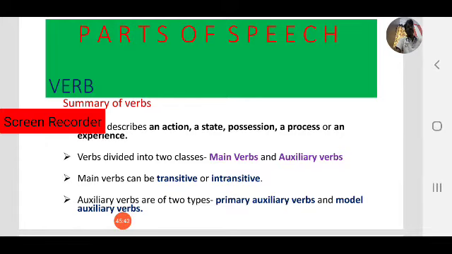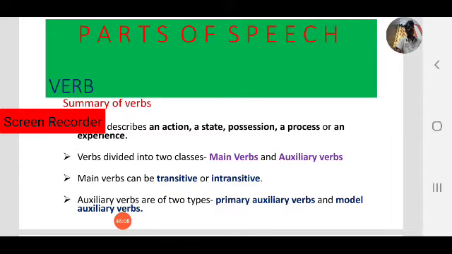Okay, I am teaching English. I teach English. Teach is my action. I have a bike, have shows possession, that is also a verb. Like that, verbs describe an action, a possession, a state, a process, or an experience.